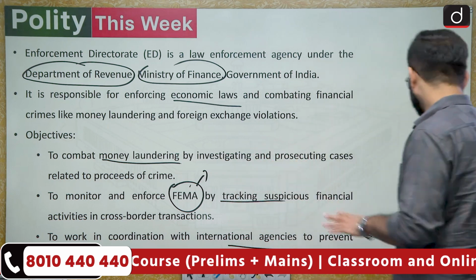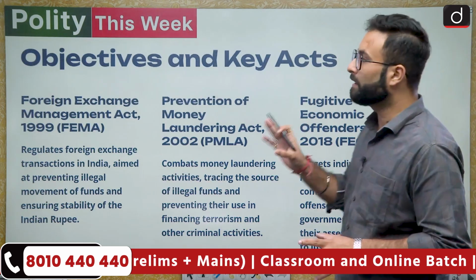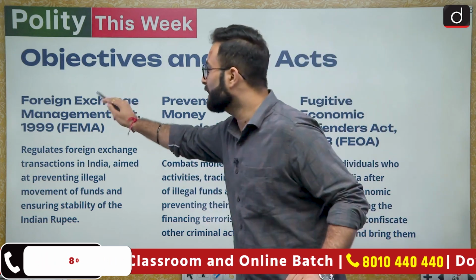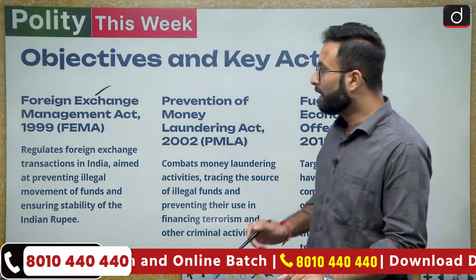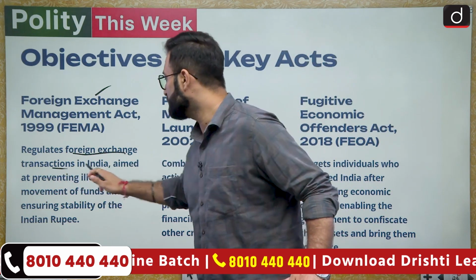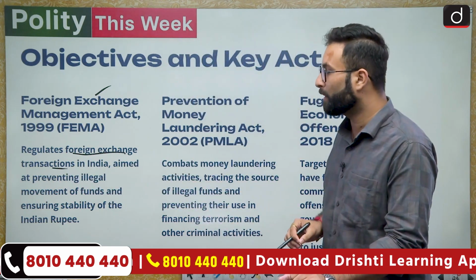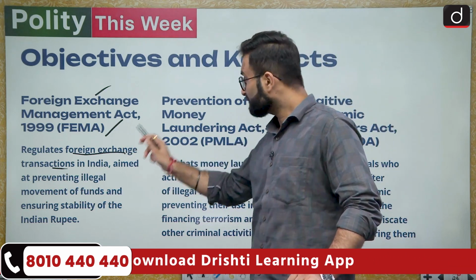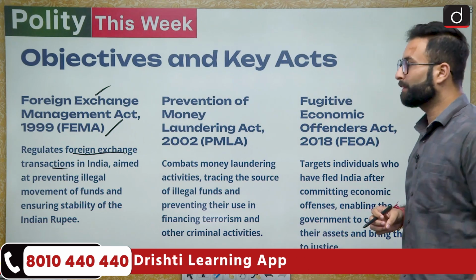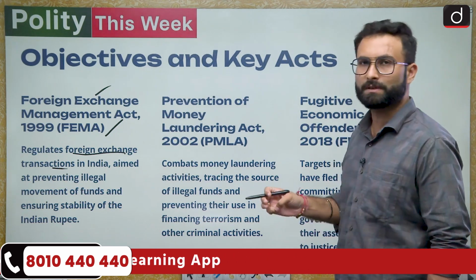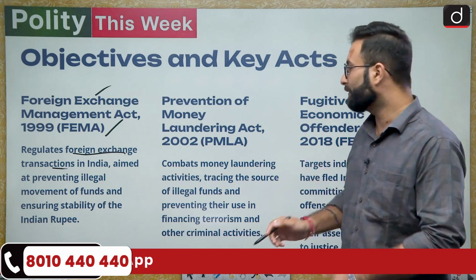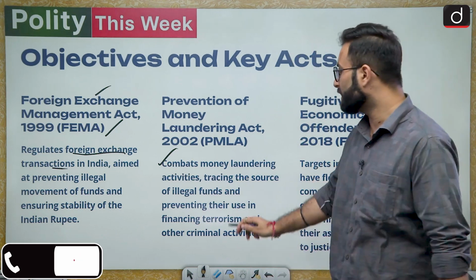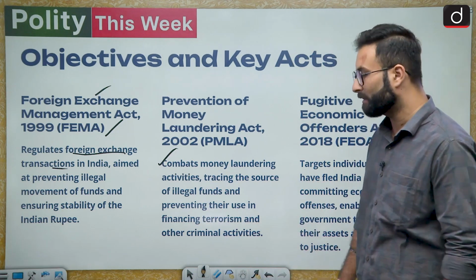Okay, now coming to the laws where it will be working. So there are 3 particular laws wherein ED will be having a jurisdiction. First, the Foreign Exchange Management Act 1999, that is FEMA. It regulates foreign exchange transactions in India, aimed at preventing illegal movement of funds and ensuring stability of the Indian rupee. So that is your FEMA. Next is PMLA, the Prevention of Money Laundering Act 2002. Obviously it is to combat money laundering activities, tracing the source of the illegal funds and preventing their use in financial terrorism and other criminal activities.